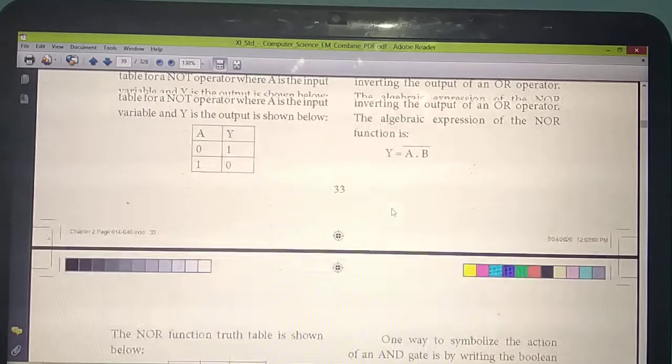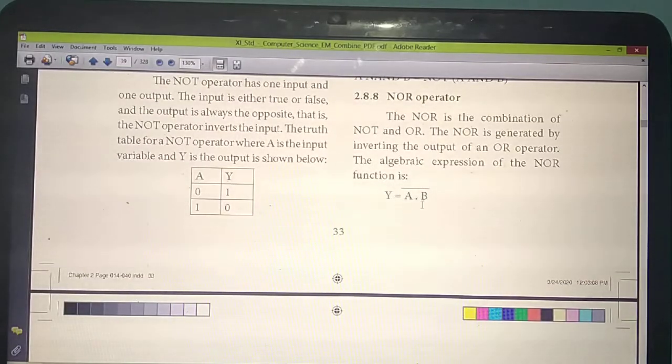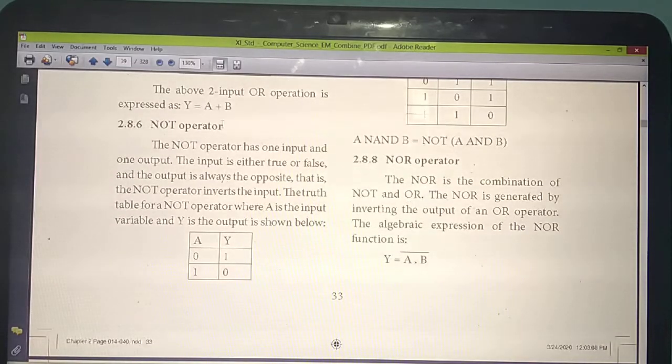So what's the symbol? This is wrong, so in the book also you correct it. Don't write Y equal to A dot B. Here Y equals A plus B, because it is an inversion of the OR operator. What's the symbol for the OR operator? Plus. So here Y equals A plus B, whole bar.